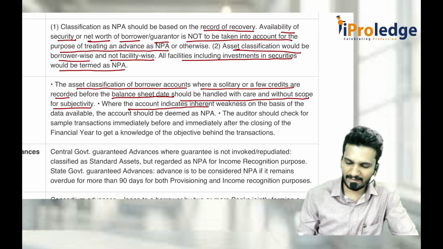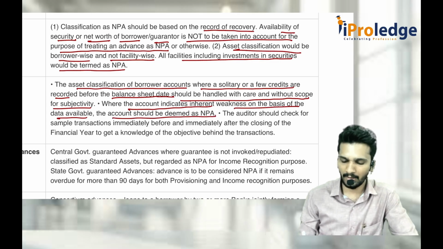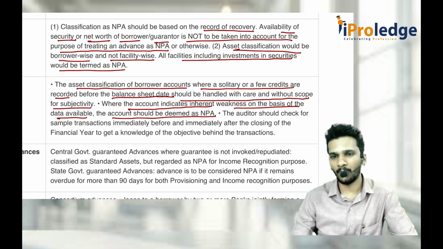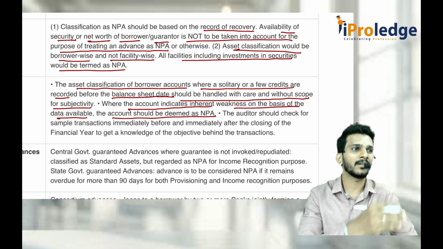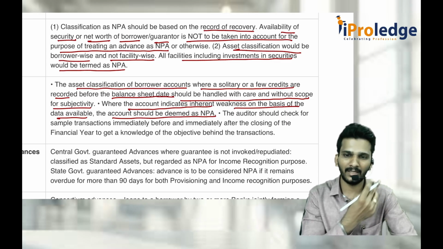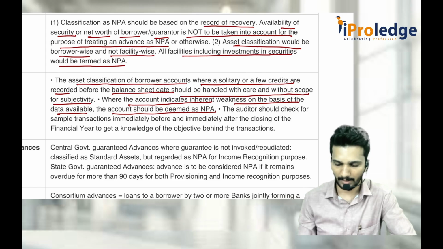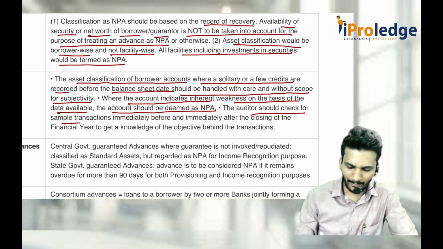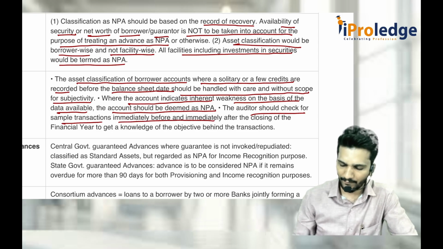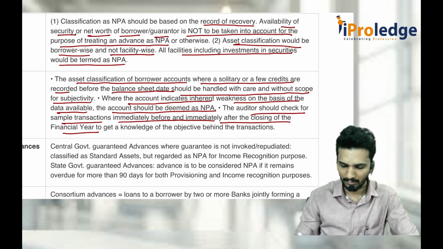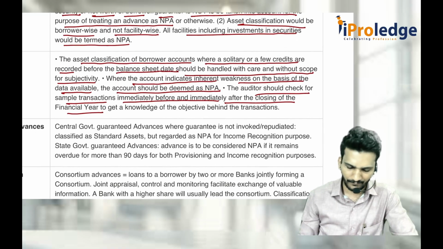Where the account indicates inherent weakness on the basis of data available, the account should be deemed to be an NPA. That means the same customer took one more loan from the bank and again this account is being closed. That looks like repayment of the loan, but no, don't consider it a performing asset. It is still NPA only. The auditor should check sample transactions immediately before and immediately after the closing of the financial year. That means some 10 days before, 10 days after, or maybe 15 days, 20 days.